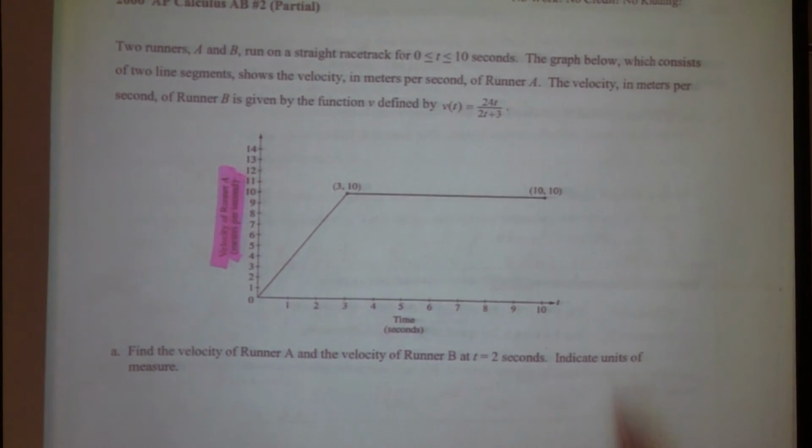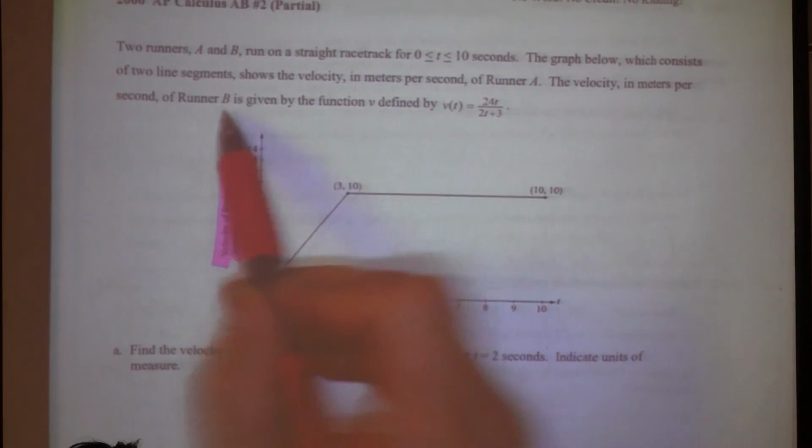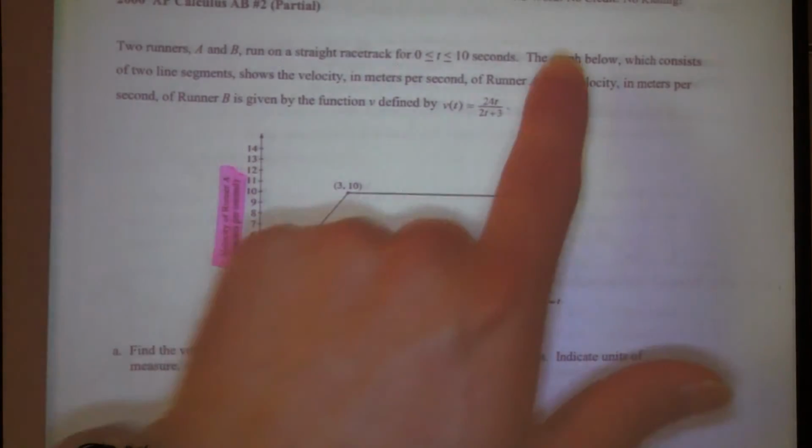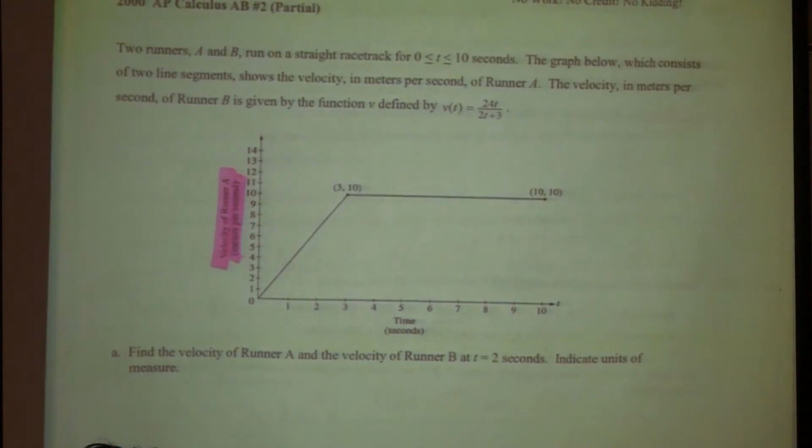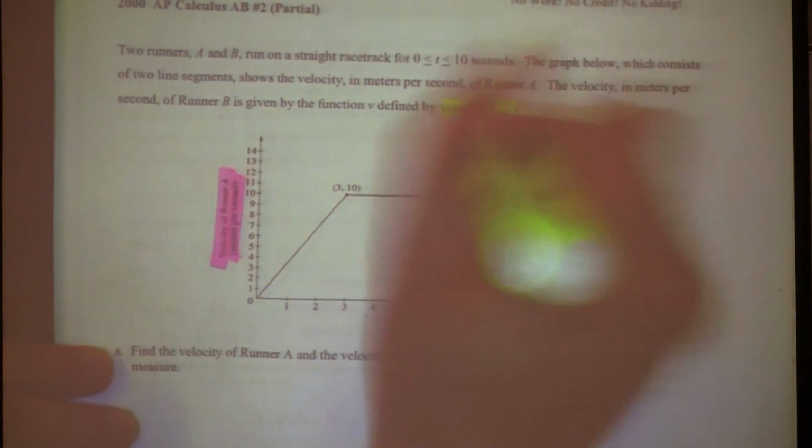The velocity in meters per second of runner B is given by this function, right? So this function is for the second runner. They didn't give us a graph, they gave us an equation for it.